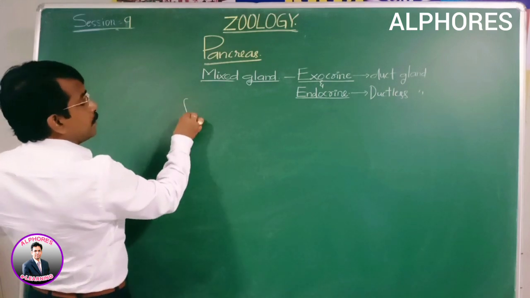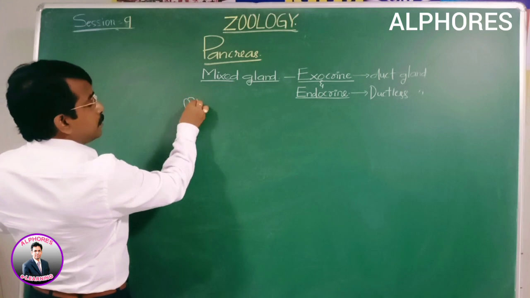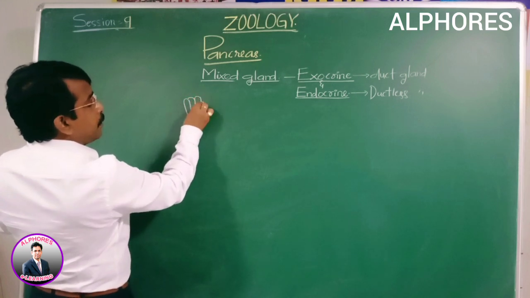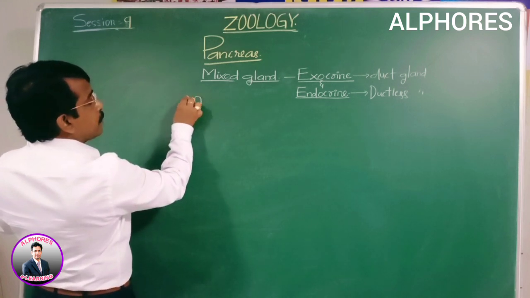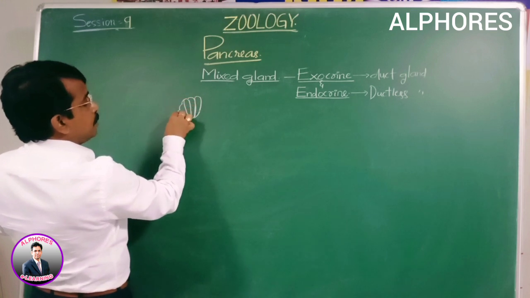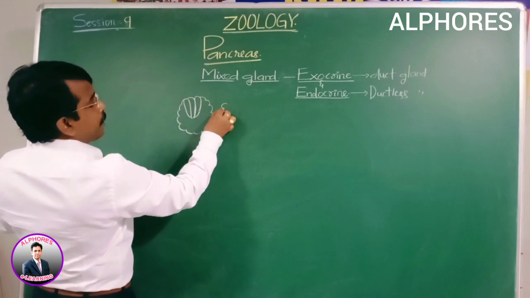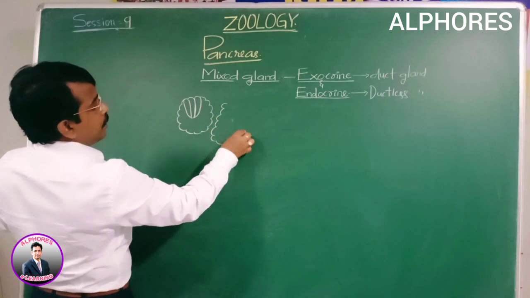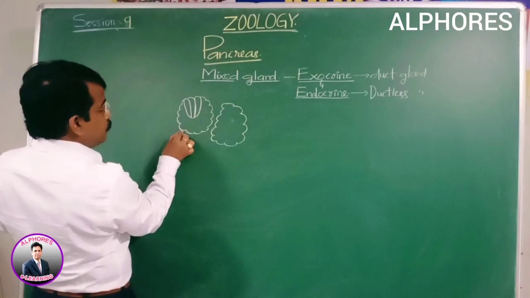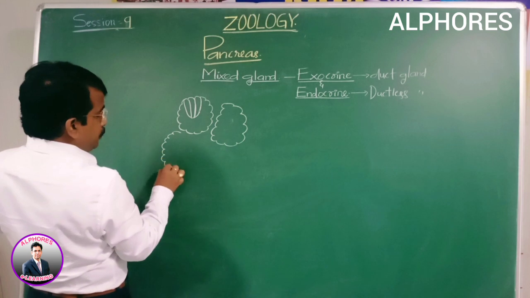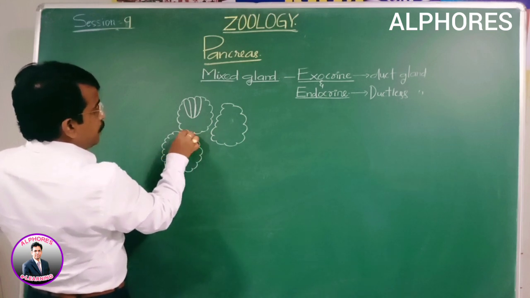Basically, the exocrine part includes lobes. This is the structural description of the pancreas. Look here, they are arranged in lobes.